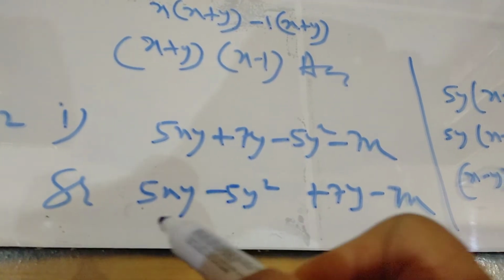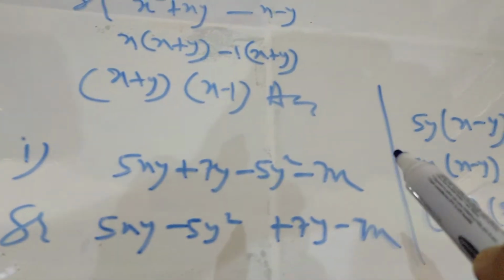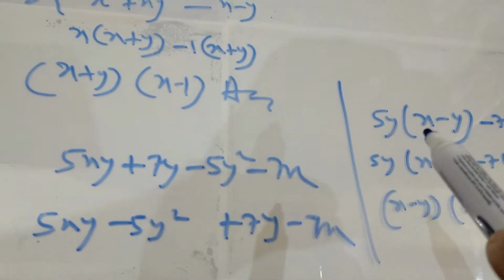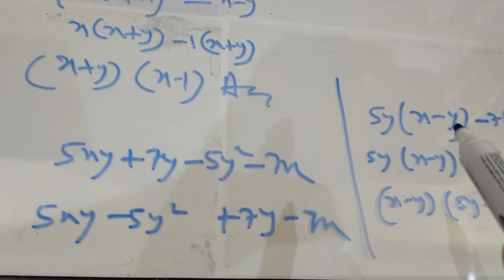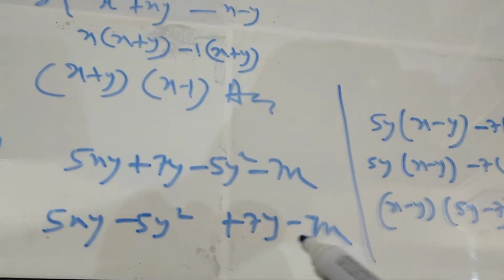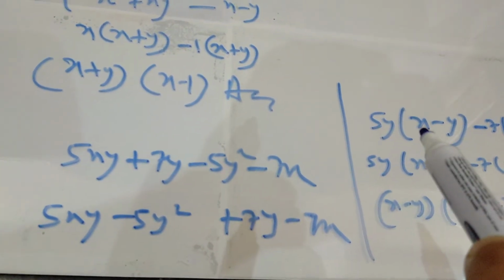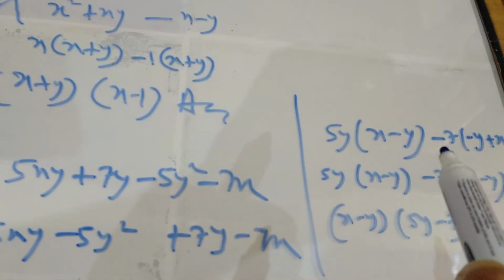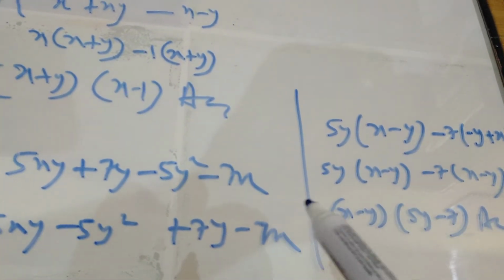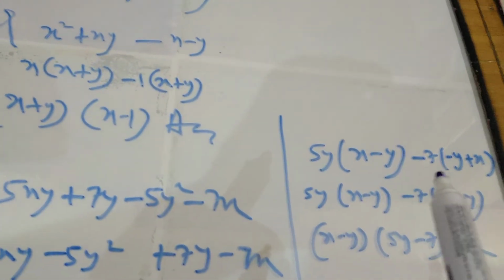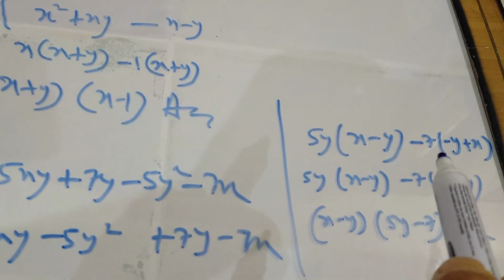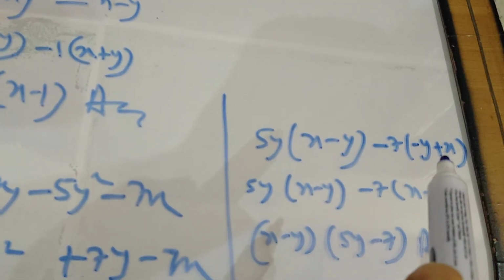From the first group, what is common? 5y is common, so 5y is outside the bracket, and inside the bracket it will be x minus y. From here 7 is common, but because in the first group x is positive, I have taken minus 7 common in the second group. So this y will be negative and this x will be positive.